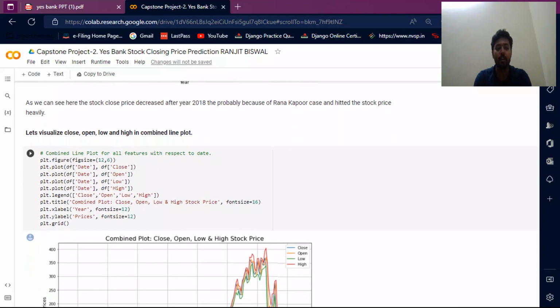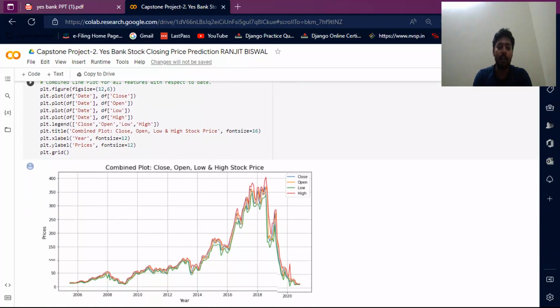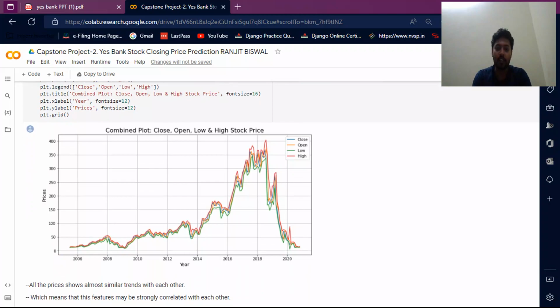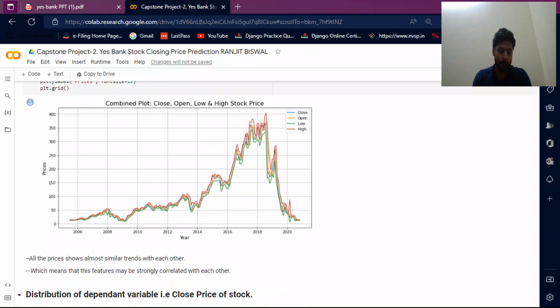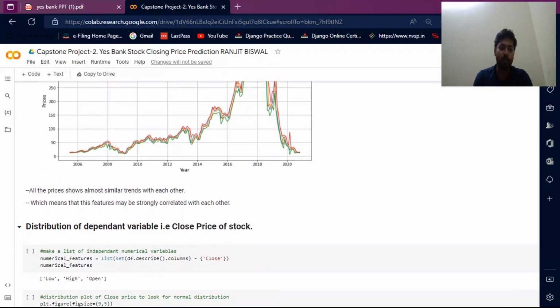Let's visualize the close, open, low and high in a combined line plot. The close line is in green, then open, low and high. It shows all of them correlate with each other very similarly. All prices show almost similar trends, which means that these features may be strongly correlated with each other.